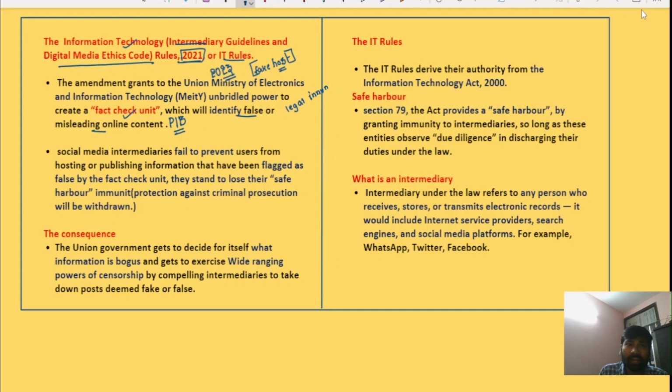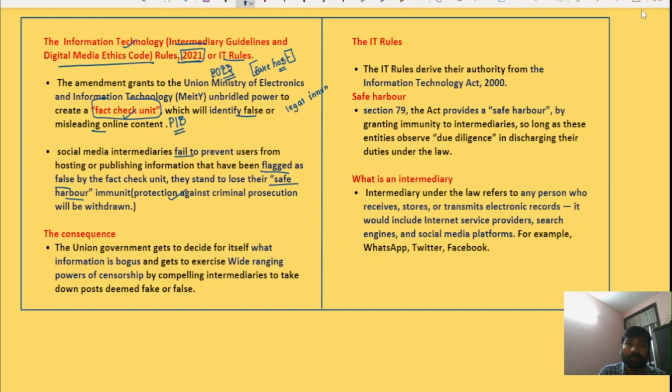Now, social media intermediaries, if they fail to prevent users from hosting or publishing information that has been flagged as false by this fact check unit, then the safe harbor, earlier provided to these intermediaries, right? The safe harbor is protection against criminal prosecution.